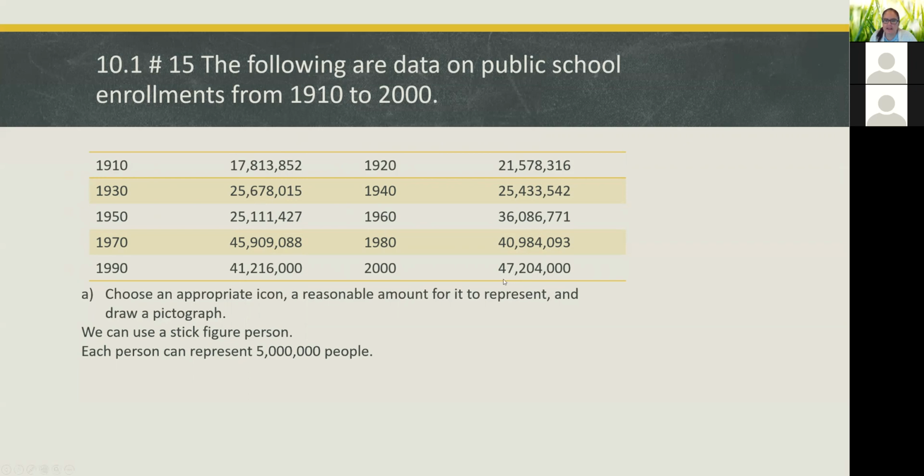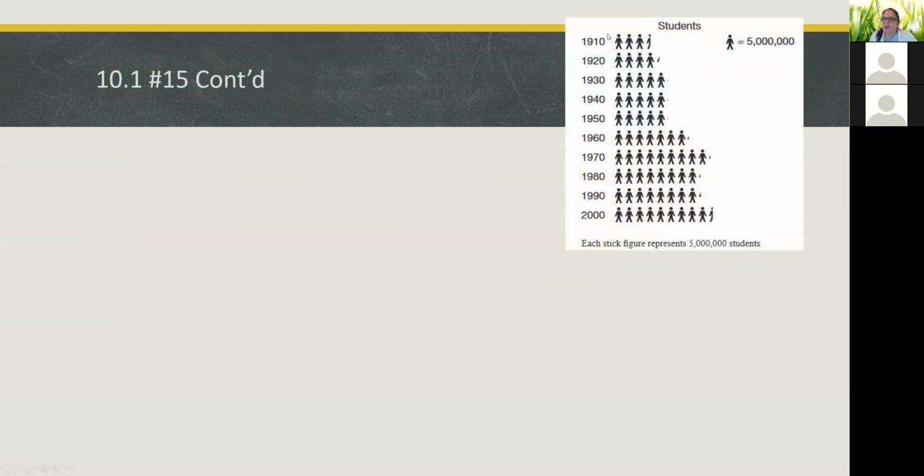And then for the 47 million number, if each stick figure represents 5 million, we would need 9 stick figures, and that would represent 45 million. So we're going to need somewhere between 9 and 10 stick figures. Okay? So here's a pictograph.